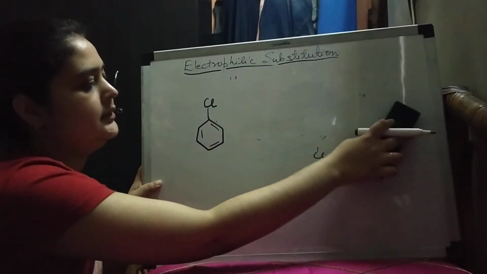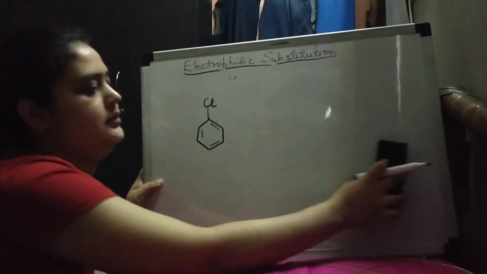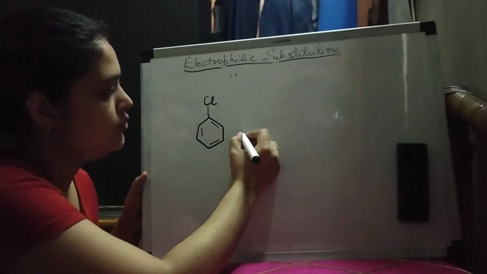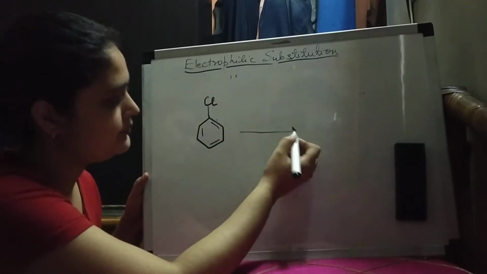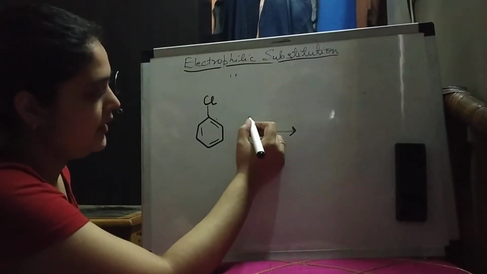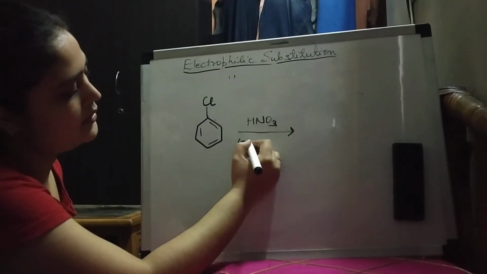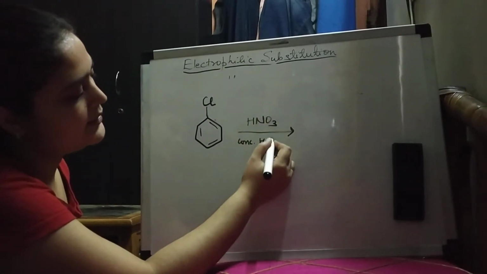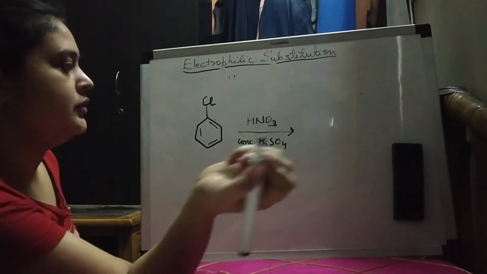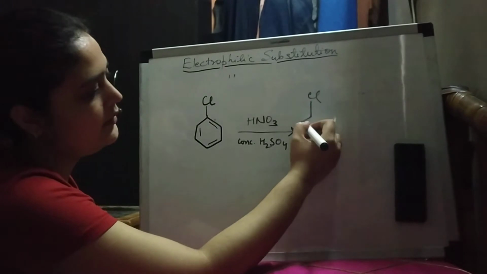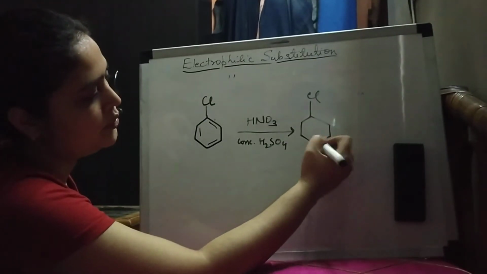Next is nitration. In nitration, what will you add? You will add HNO3, nitric acid, and concentrated sulfuric acid. So what will be formed? You will again get ortho and para products.